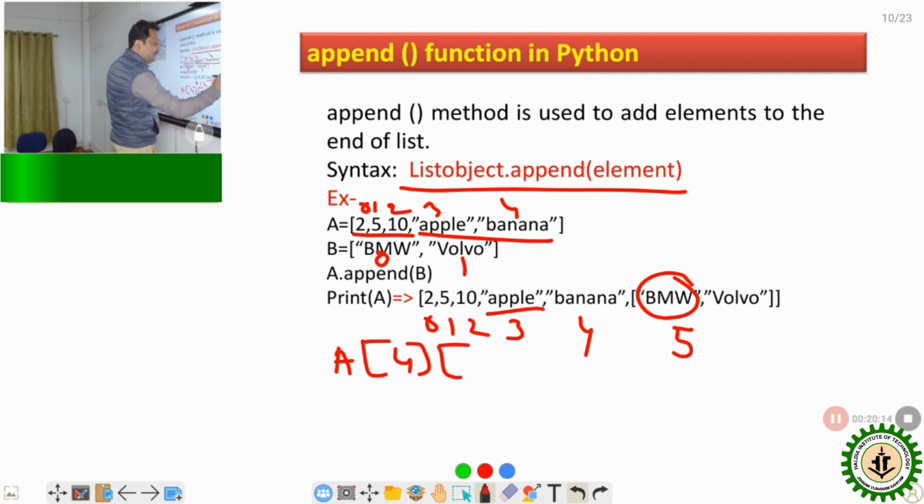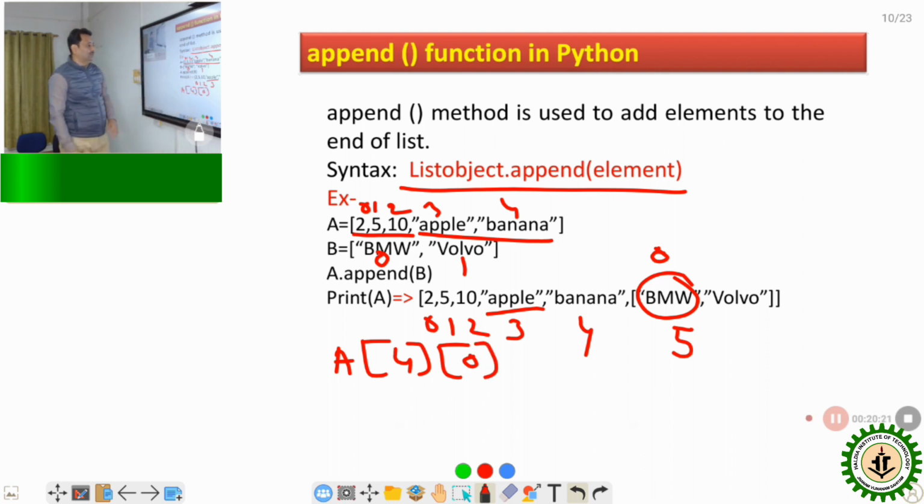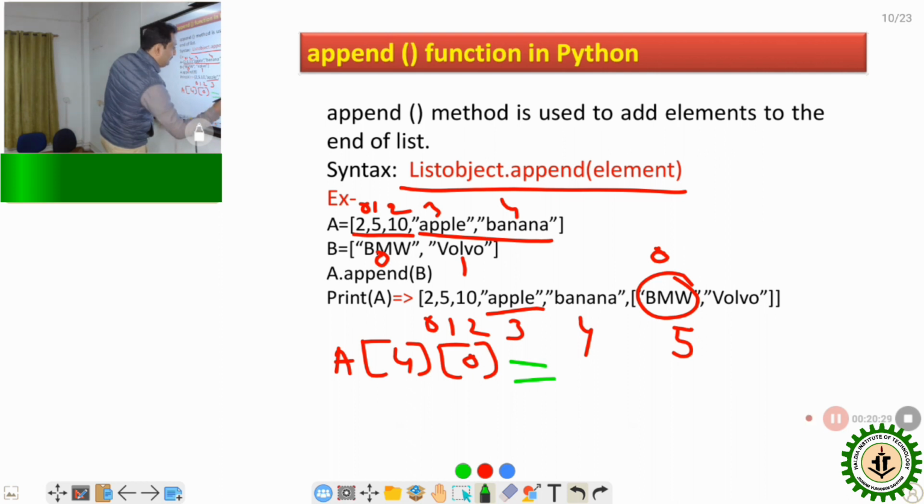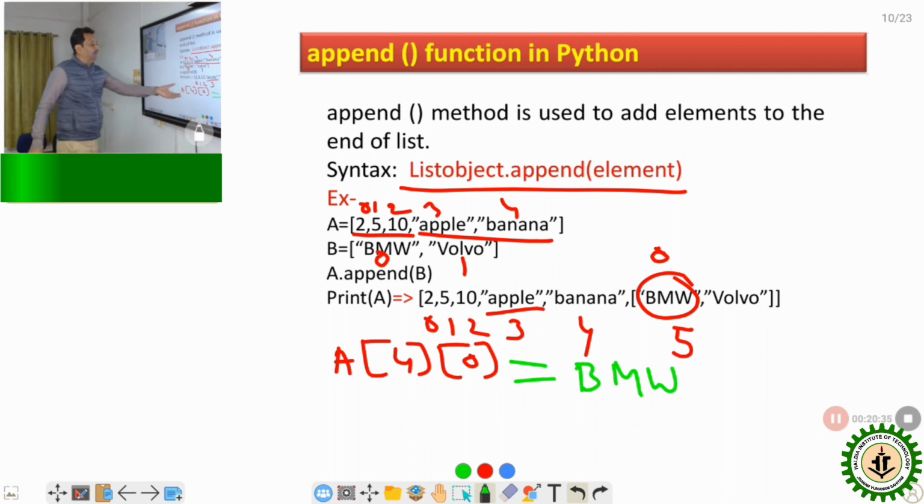What is the index of this element in that list? The index is 0. So you write list A, third bracket 4, third bracket 0. What is the output? The output will be BMW. Clear? We have already discussed this in the previous slide.